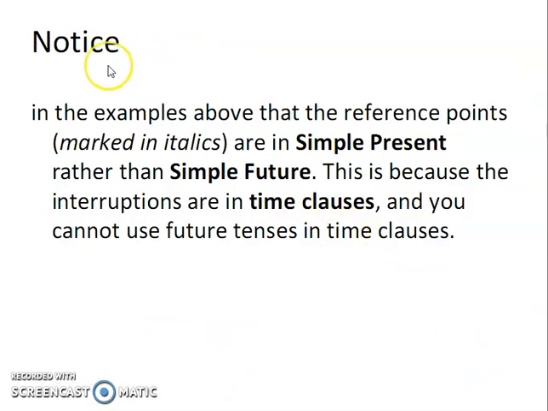Now the thing that needs to be focused on here is that in the examples above, the reference points marked in italics are in the simple present rather than the simple future. This is because the interruptions are in time clauses, and you cannot use future tense in time clauses.